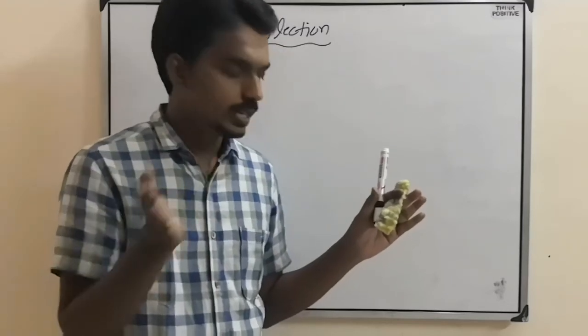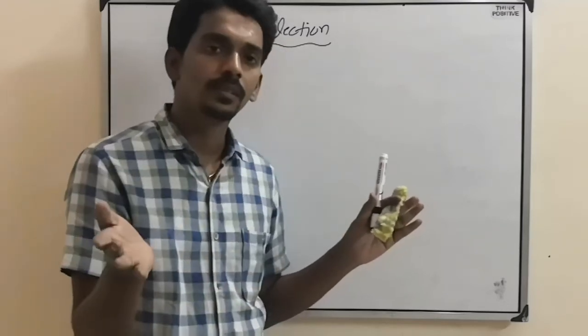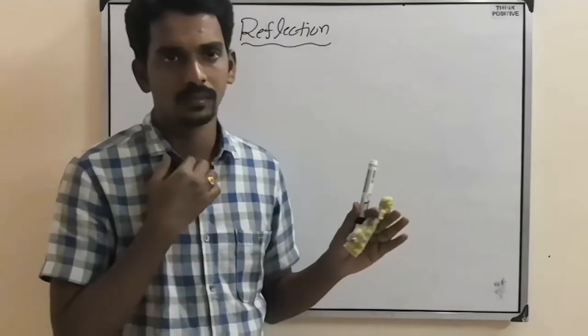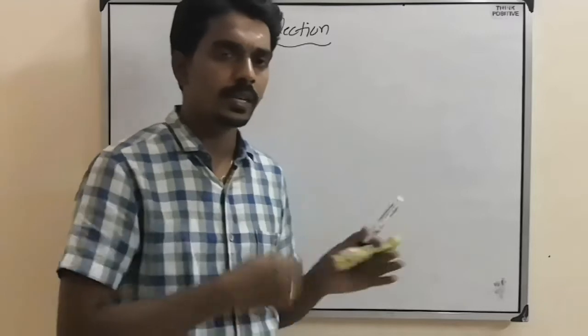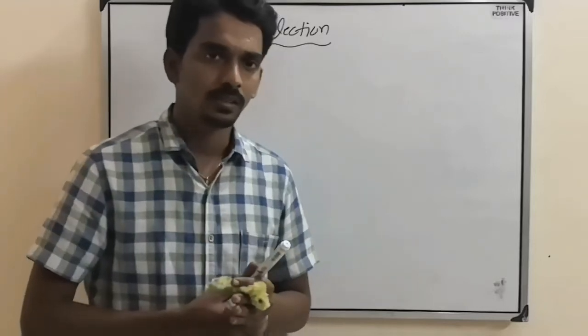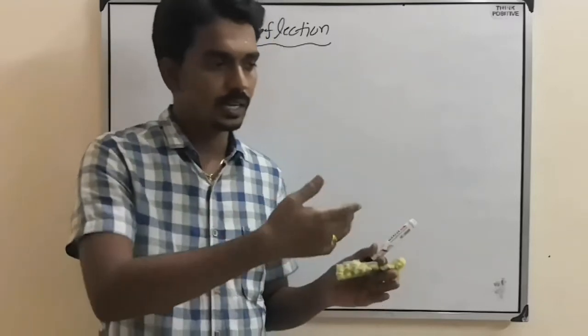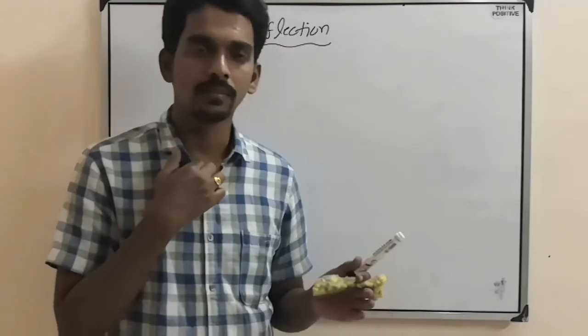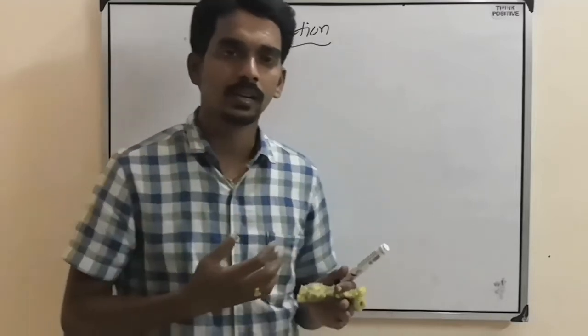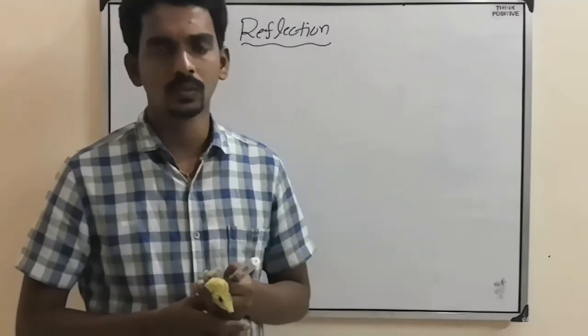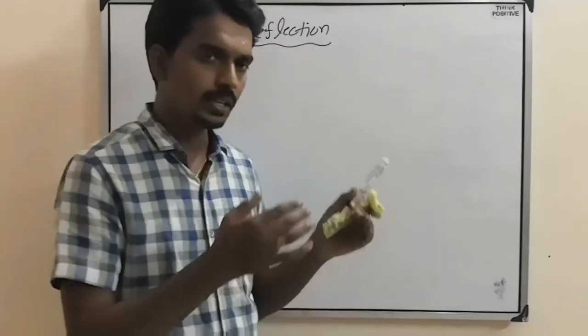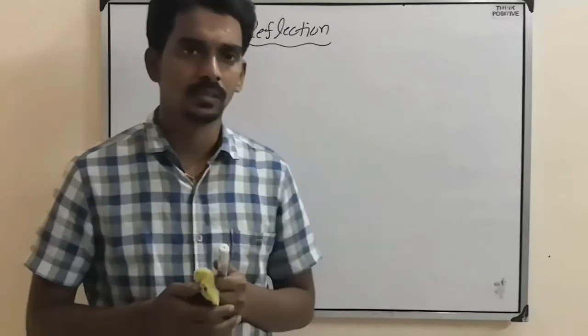That is called reflection of light wave. Same way, when a wave falls on one particular surface, then it will come back into the same side, into the same medium, that we call it as reflection. So here reflection of wave.